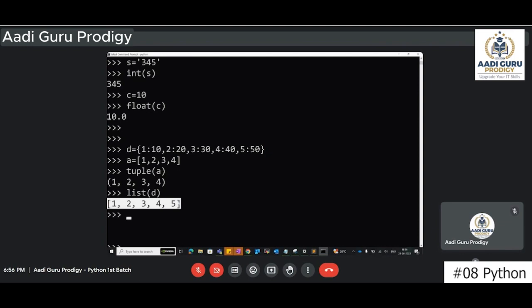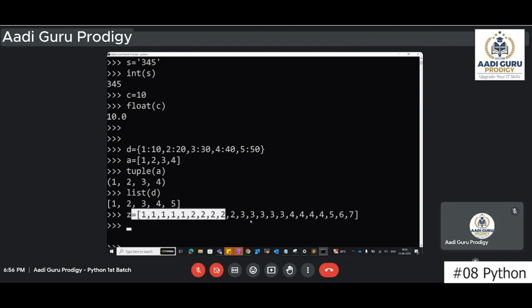Got it, right? Yes. Okay. So now let's say I have z equals 1, 1, 1, 1, 1, 2, 2, 2, 2, 3, 3, 3, 3, 4, 4, 4, 4, 5, 6, 7. This is one list. Now if I want to convert this list into a set, what will I do?